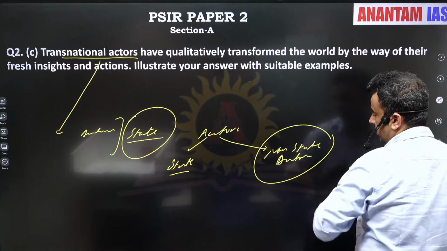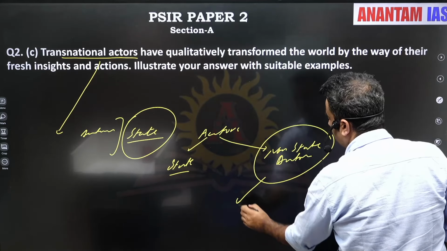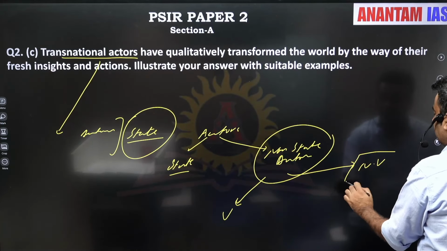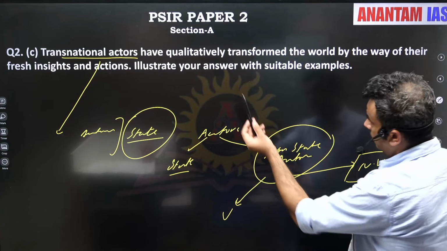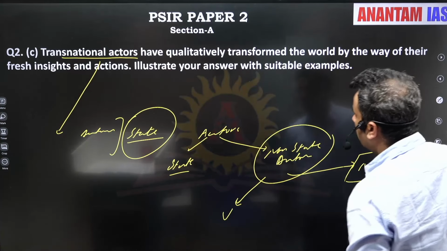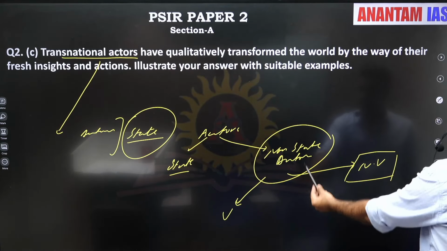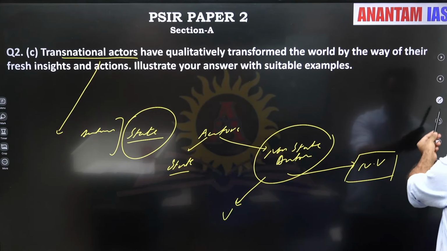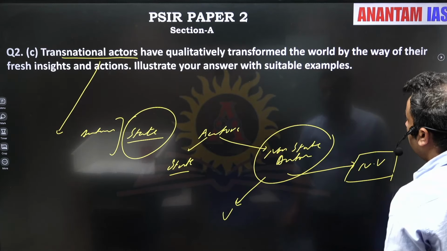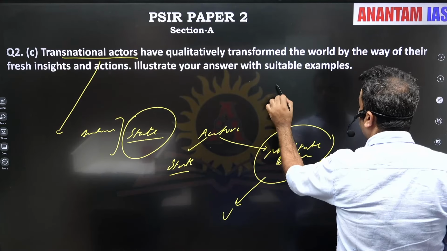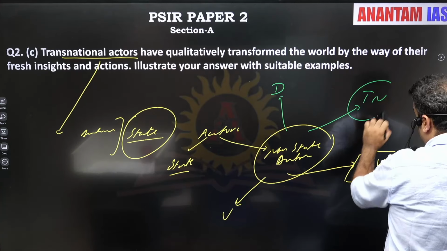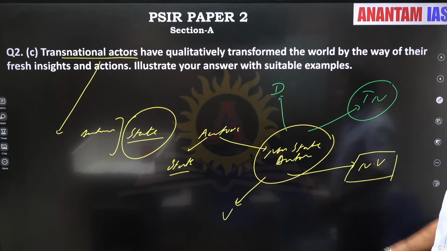Non-state actors, violent non-state and non-violent non-state actors, qualitatively transform the world by way of their fresh insights and actions. So when we are saying non-state actors are of two types, in fact, we can write domestic non-state actors and actors whose area of operation goes beyond the state, transnational.